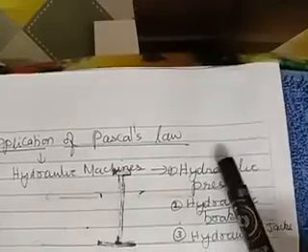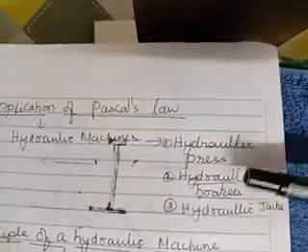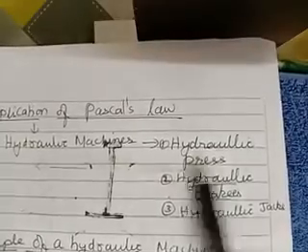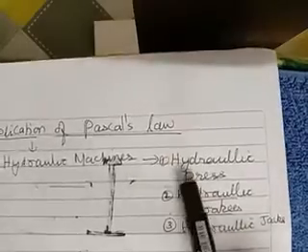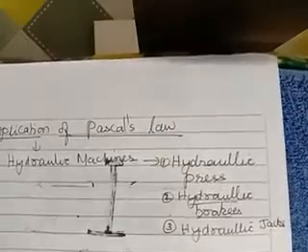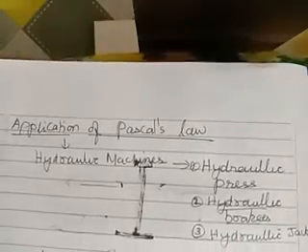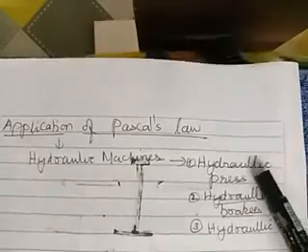There are 3 types of hydraulic machines. But in this year, since the portions have been reduced, we won't explain about hydraulic press, hydraulic brakes and hydraulic jacks. Only we will mention them, and only the principle of hydraulic machine I will teach. I just want to give you some ideas. Where is the hydraulic press used? Mainly it is used in the textiles industry, or cotton textiles, to press the cotton using the same concept of Pascal. The piston will be pressing the cotton, and the cotton sheets will be made into thick sheets, and that is how they do it in textile industries.